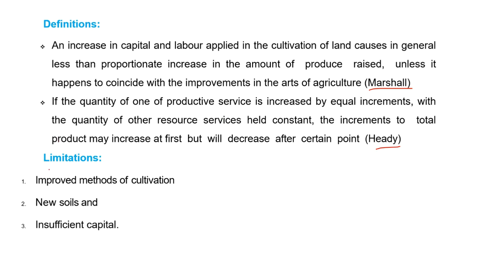What are the limitations of the law of diminishing returns? They are improved methods of cultivation, new soils, and insufficient capital. In case of improved methods of cultivation, product is increasing at an increasing rate, so that comes under limitation. In case of new soils, meaning fertile, mineral rich and nutrient rich soils, the product will increase, so it also comes under limitation.